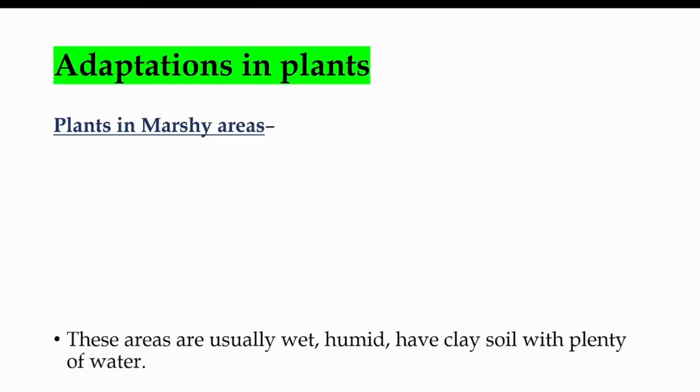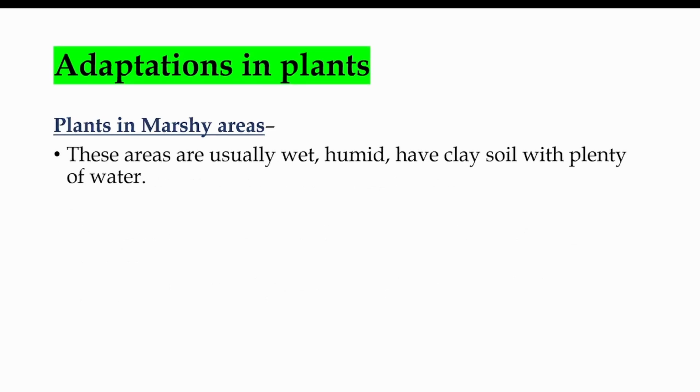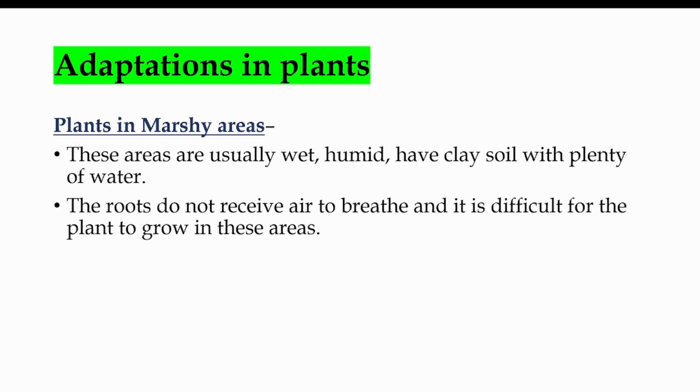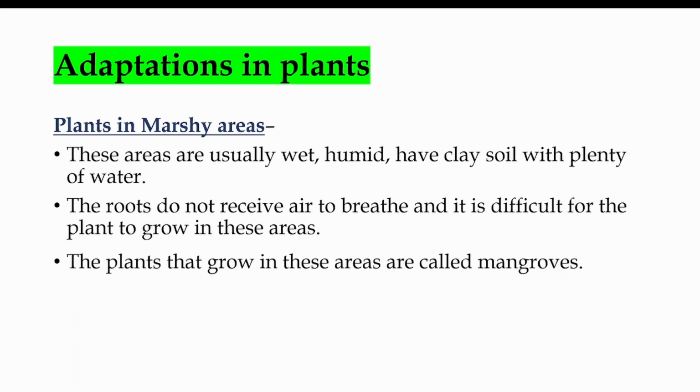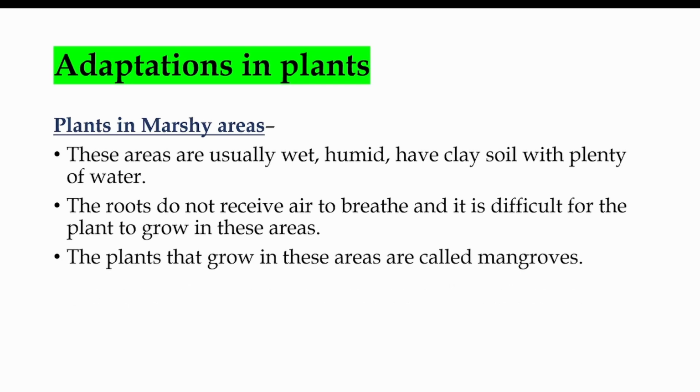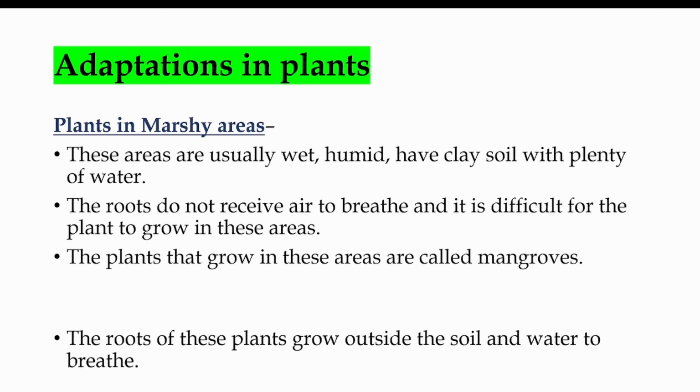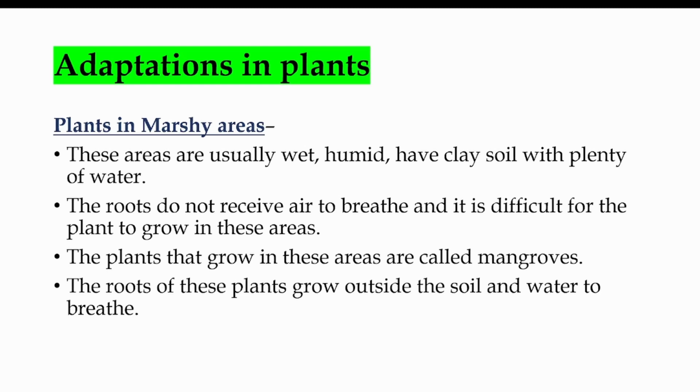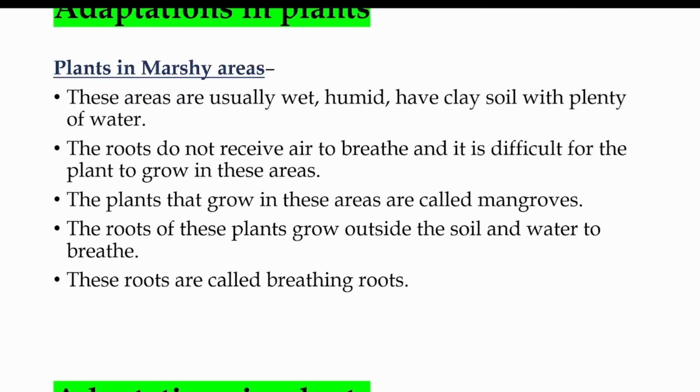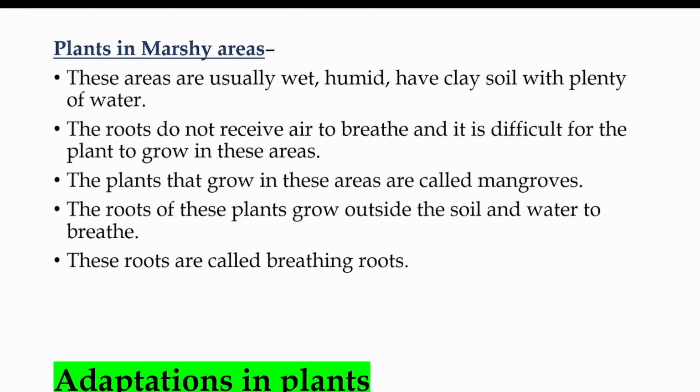Plants in marshy areas. Marshy areas are a little bit wet, humid, have clay soil with plenty of water in them. The roots do not receive air to breathe and it is difficult for plants to grow in these areas. The plants that grow in these areas are called mangroves. The roots of these plants grow outside the soil and water to breathe. See, these roots are called breathing roots because they are outside the soil, which helps the plant to breathe.